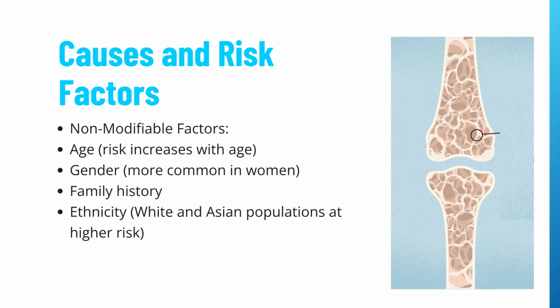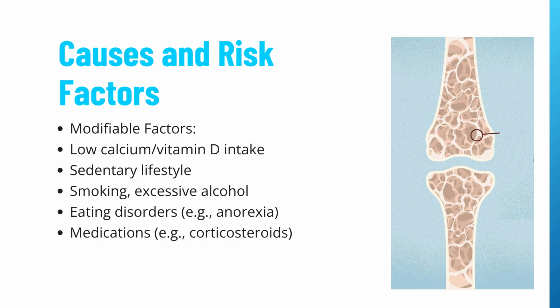Family history: having a parent or sibling with osteoporosis increases your risk. Ethnicity: White and Asian populations are more commonly affected. Modifiable risk factors include low calcium and vitamin D intake, sedentary lifestyle, smoking and excessive alcohol use, eating disorders like anorexia, and certain medications like corticosteroids and anti-epileptics.